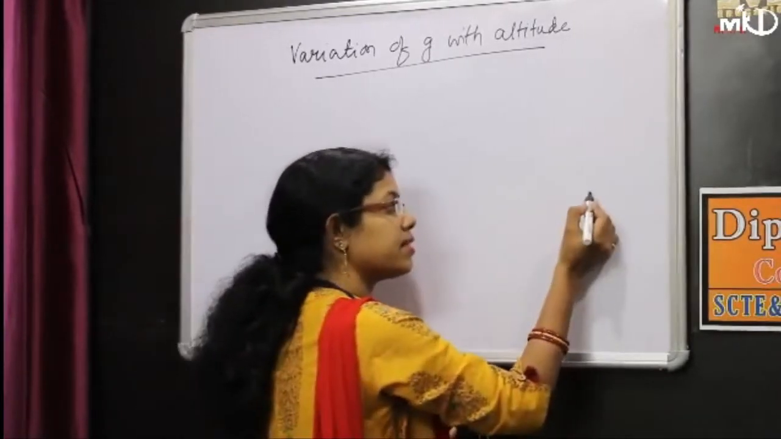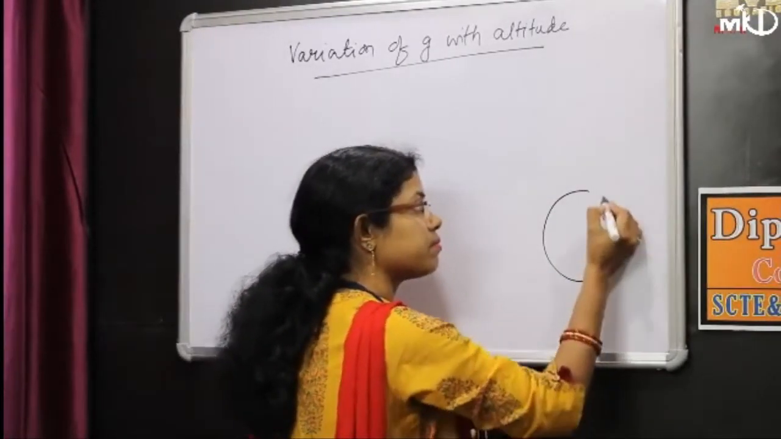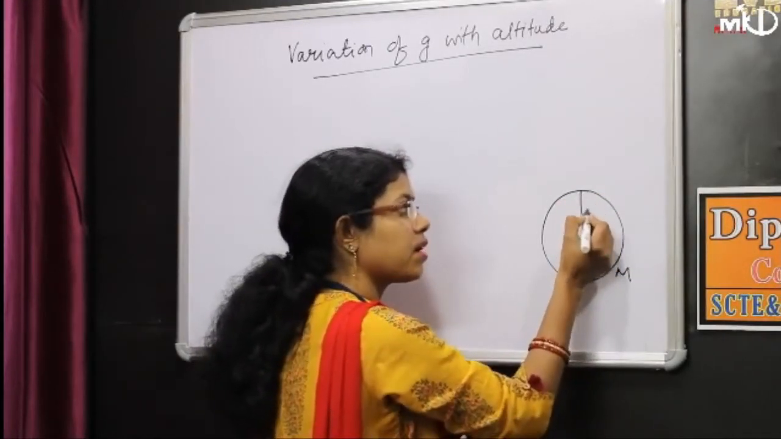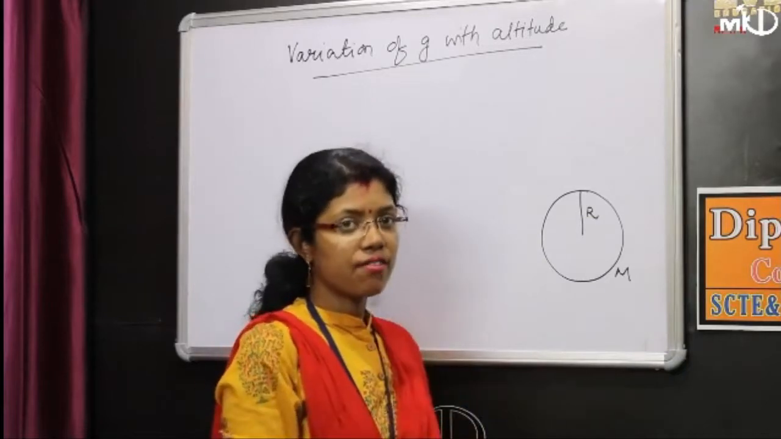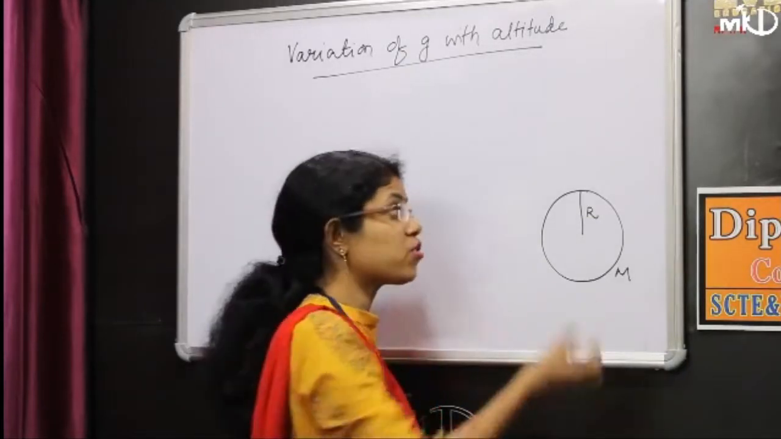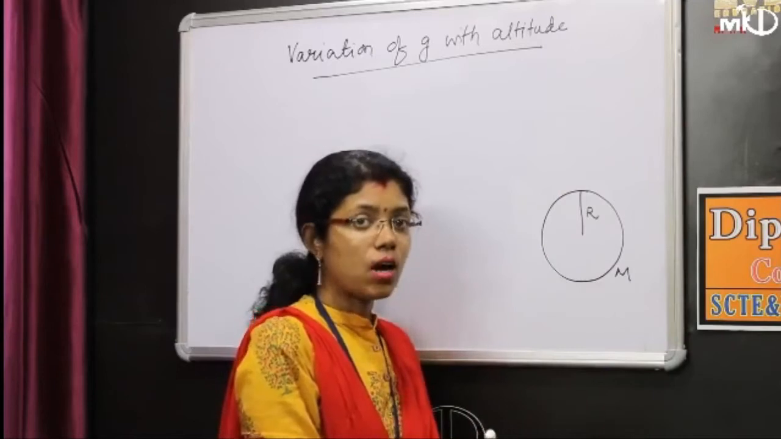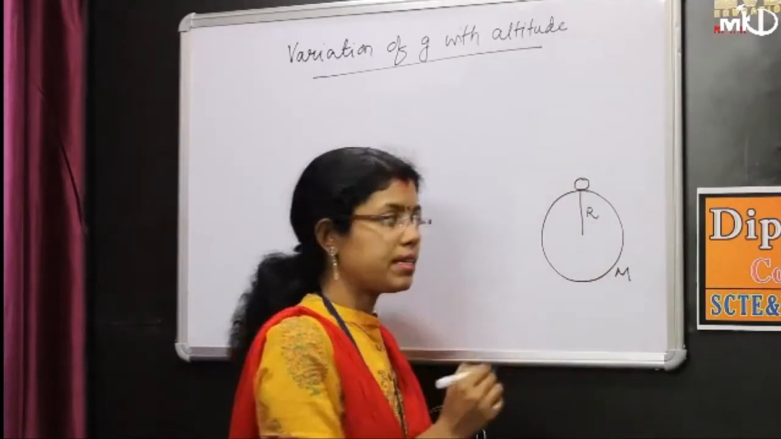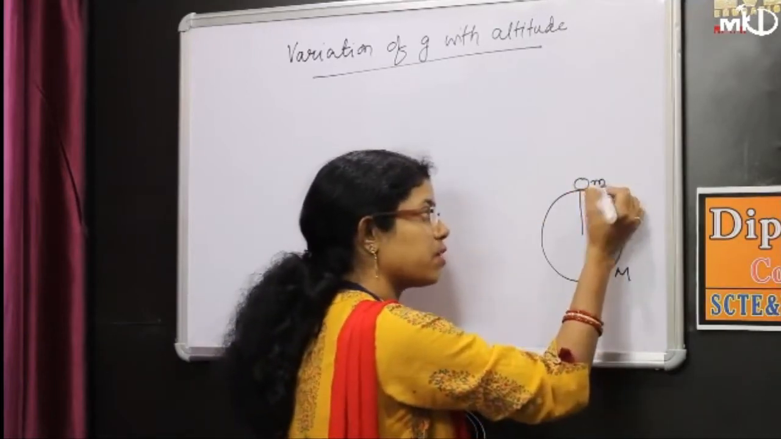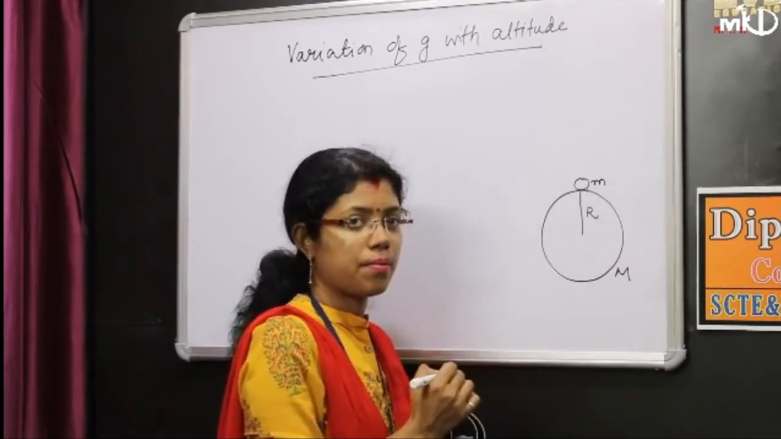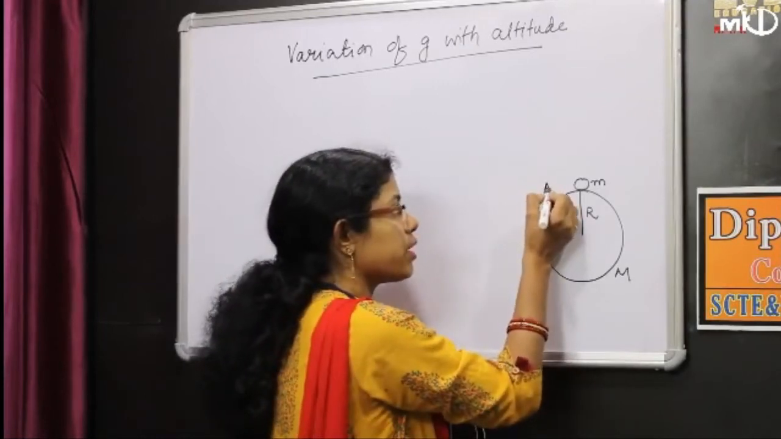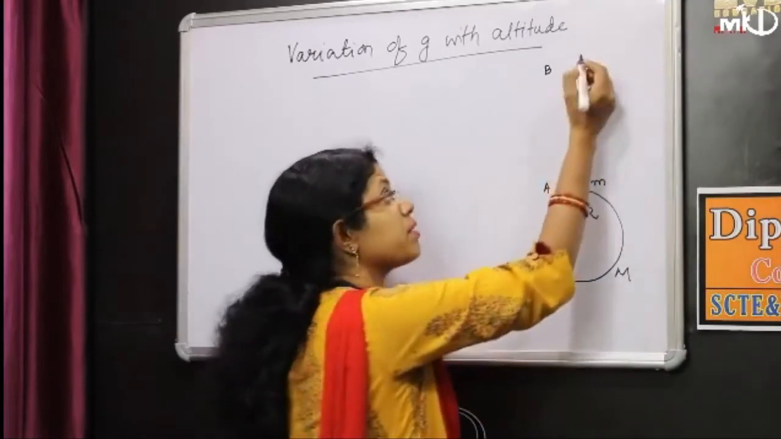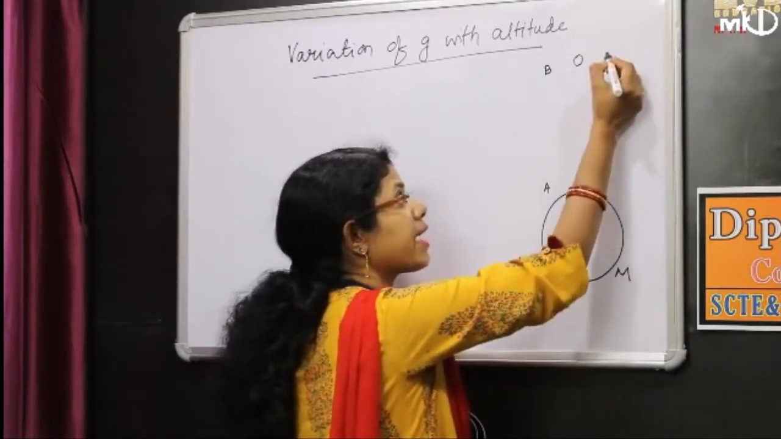So let us consider the Earth of mass m and radius r. Initially we derived the formula when the body is placed on the surface of the Earth. Now let the body be placed here. Let the mass of the body be m. This is position A. Let us move this mass from position A to B. Let this height be h.